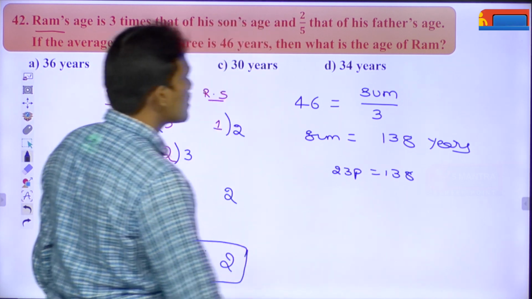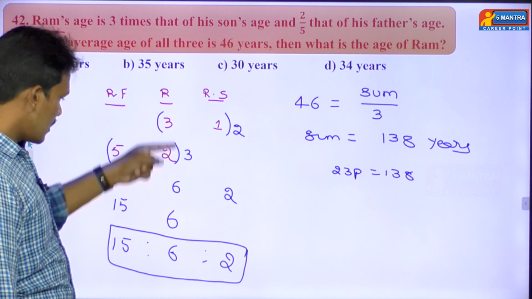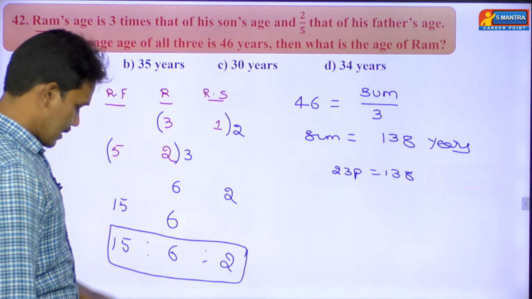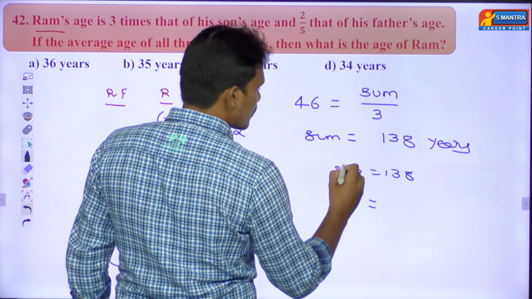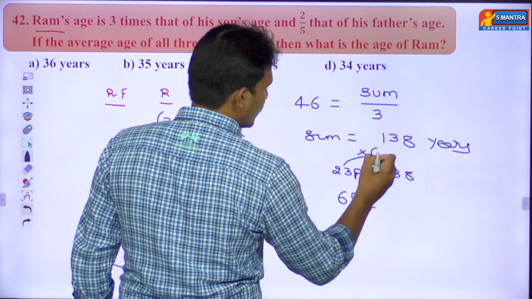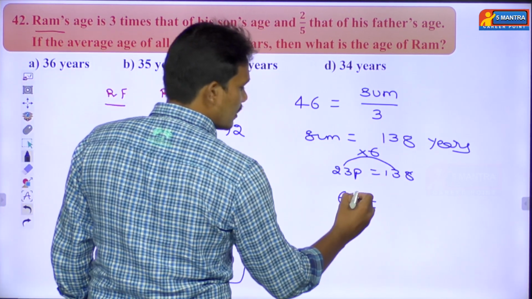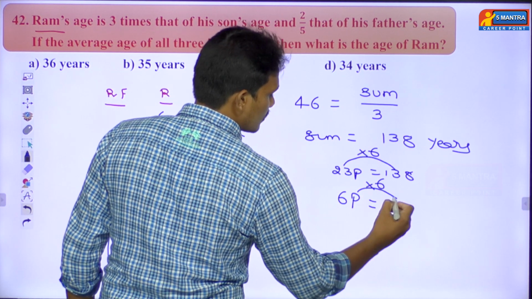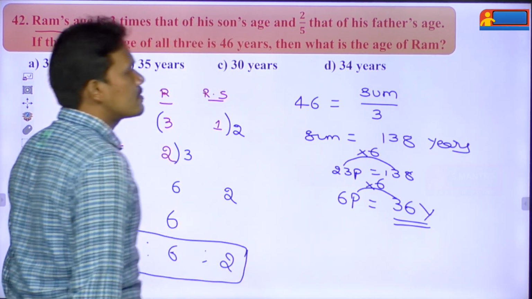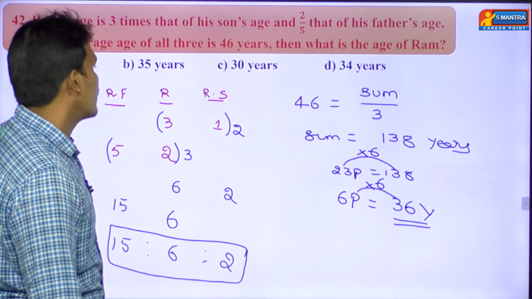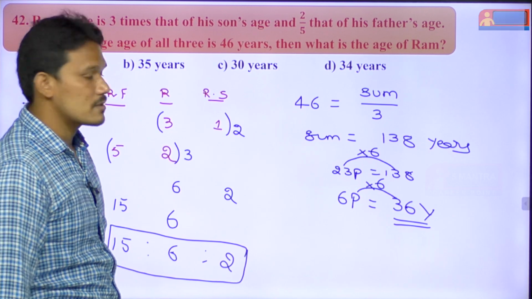Then what is the question asking? What is the age of Ram? Ram's age will be how many parts here? 6 parts. It is asking to find the 6 parts value. So 23 how many times gives 138? 23 6s are 138. In the same way, 6 into 6, that value will become how many years? 36 years, and 36 years is nothing but Ram's present age. Then option A is right.